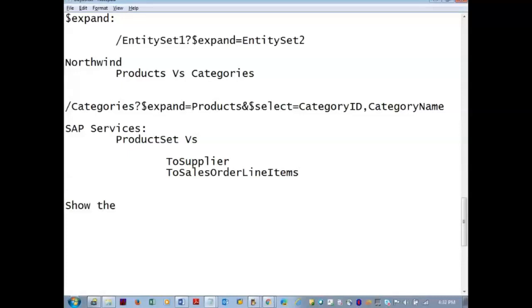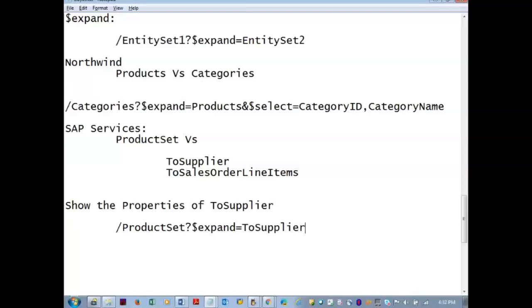Show the properties of to supplier: slash product set question mark $expand is equal to supplier. So you analyze with the to sales order line items also.